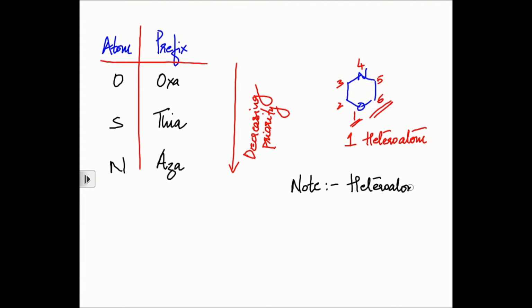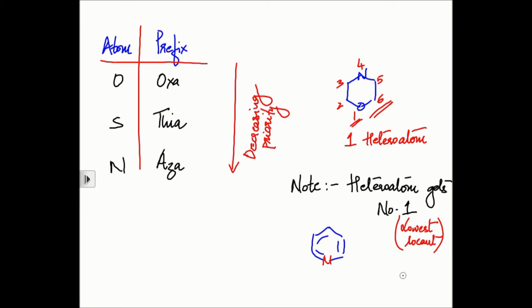Before we go further, remember that in a heterocyclic compound, the heteroatom always gets position 1. So if you have pyridine, you can't start numbering anywhere you like, like in benzene. Do you have any fixed first position for benzene? You don't. All positions are absolutely equivalent. So any position could be position 1, any position could be position 2, until you introduce a substituent, right? In benzene all these positions are absolutely equivalent. But in pyridine, all of them are not equivalent.